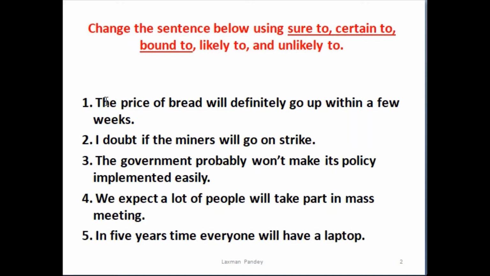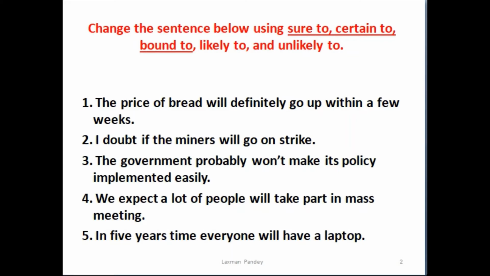Okay, number one, the price of bread will definitely go up within a few weeks. Number two, I doubt if the miners will go on strike. Number three, the government probably won't make its policy implemented easily. Number four, we expect a lot of people will take part in mass meeting. Number five, in 5 years' time, everyone will have a laptop.